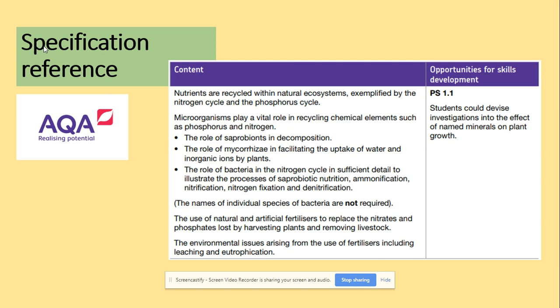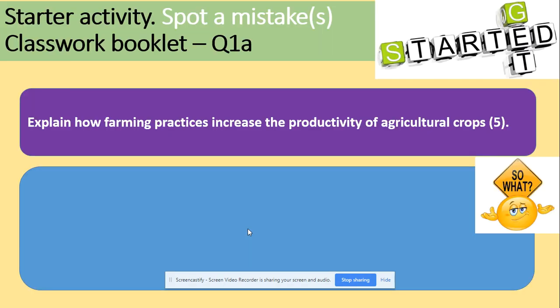So in terms of the specification, you need to be able to describe the use of natural and artificial fertilizers to replace the nitrates and phosphates lost by harvesting plants and removing livestock.